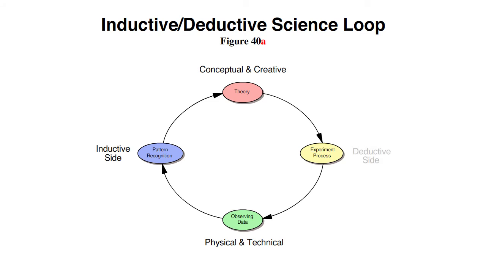The process continues through deductive reasoning on the experimental side. Each theory raises new questions to explore physically and technically in an endless loop of inductive and deductive reasoning.